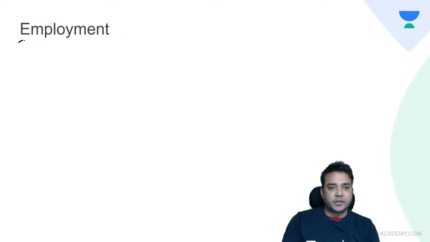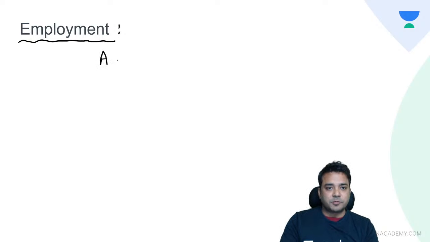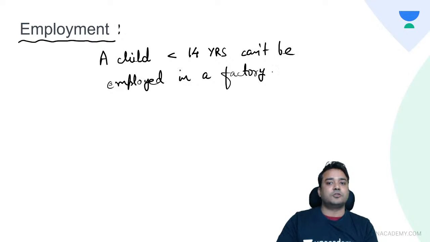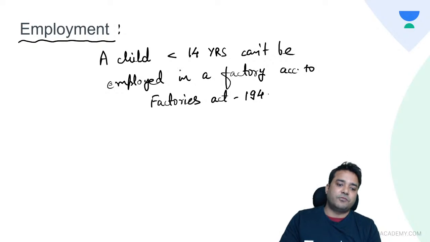अब आते हैं employment पे. Now here, which question came in your all India exams? So always remember this important question: a child less than 14 years cannot be employed in any factory, cannot be employed in a factory to do a job according to Factories Act 1948.